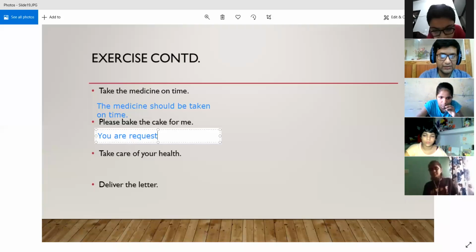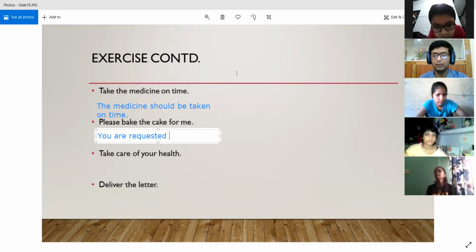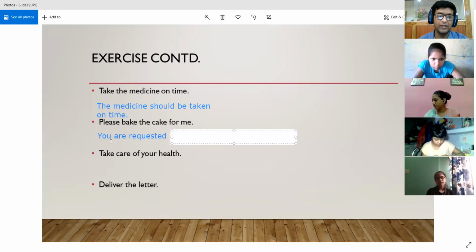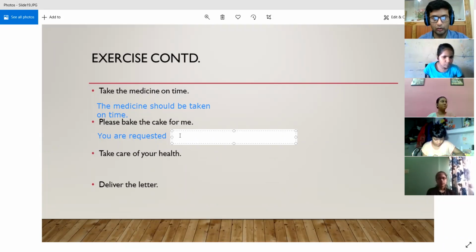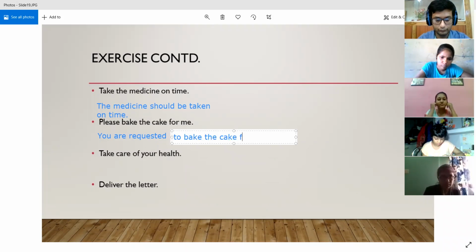So what it will do is "are" will become the correct form of the be verb that is present, and we have already used the third form of the verb request. So we have already used the correct form of the be verb. So you are requested. Now we are going to use the infinitive to bake the cake for me. All right, so this will be the correct form.